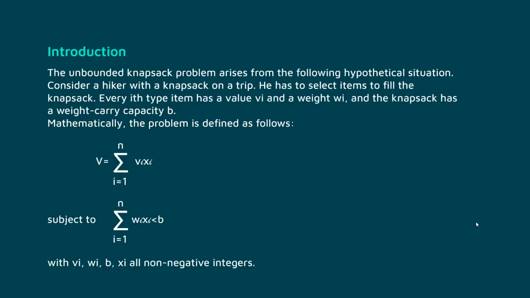Introduction: The unbounded knapsack problem arises from the following hypothetical situation. Consider a hiker with a knapsack on a trip. He has to select items to fill the knapsack. Every type of item has a value Vi and a weight Wi, and the knapsack has a weight carry capacity B. Mathematically, the problem is defined as follows.